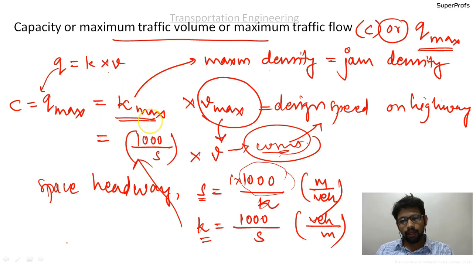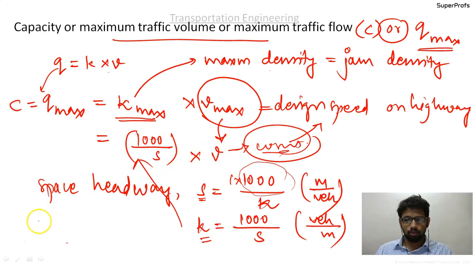So we know that the space headway is given as S equal to 1000 divided by k. That is, the space headway gives the distance between two successive vehicles, and since it is multiplied by 1000, it is in meters. The space between two successive vehicles is given in meters.